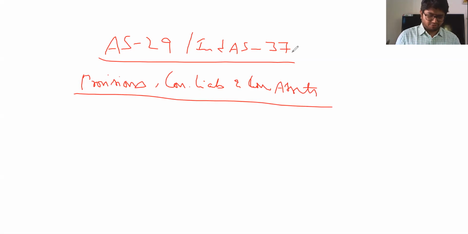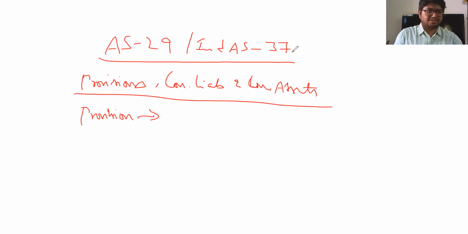Now, what is a provision? What is a contingent liability? What is a contingent asset? A provision is basically something which is created due to your past interaction and a present condition. That is, you have a past experience with the transaction, which is forcing you to have a present liability.